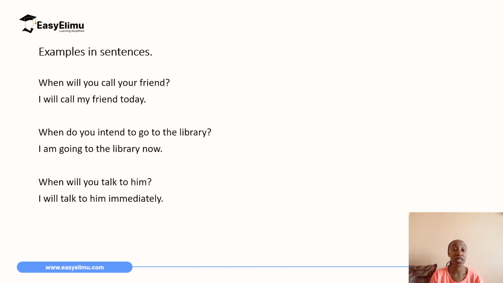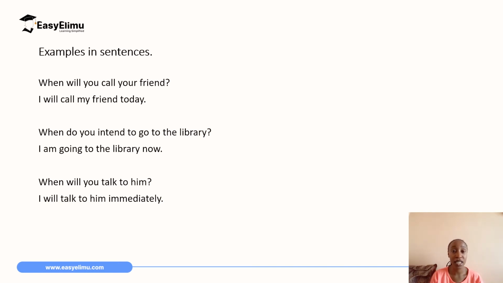When do you intend to go to the library? I am going to the library now. Now is an adverb of time. When will you talk to him? I will talk to him immediately. Immediately is an adverb of time.